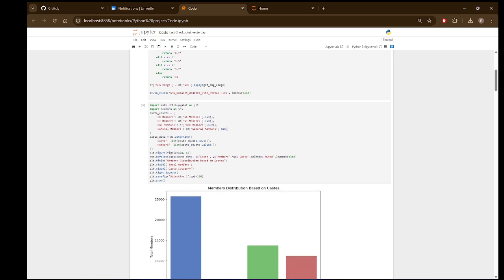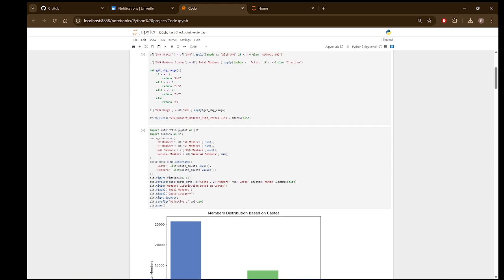I've also created an SHG range. As you may be thinking, the range is very small, but actually most villages have zero to two self-help groups, so according to the data, I have created the ranges.